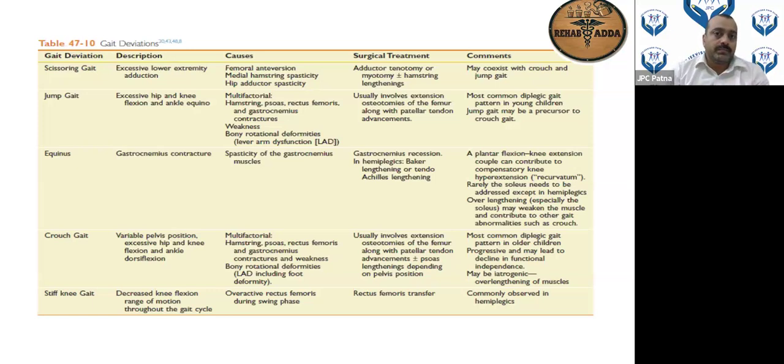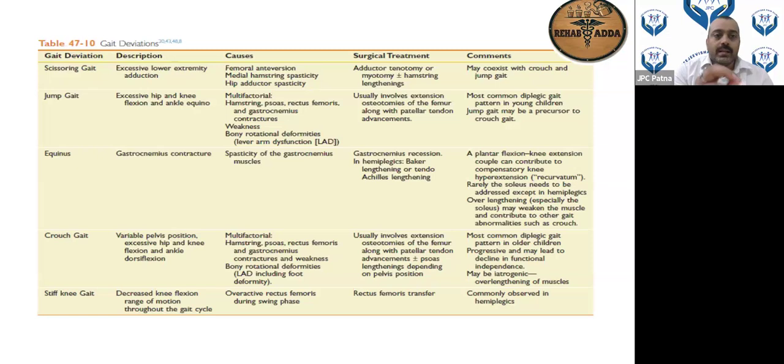The medial side of the hamstring will also be spastic. That is very important. Now for scissoring gait, when to go for surgery? Adductor tenotomy, myotomy, hamstring lengthening, all these things can be planned, but when to go for it? When all conservative measures fail. Please go for surgical intervention only when all conservative measures have failed. You have tried proper strengthening of the muscles, then only.